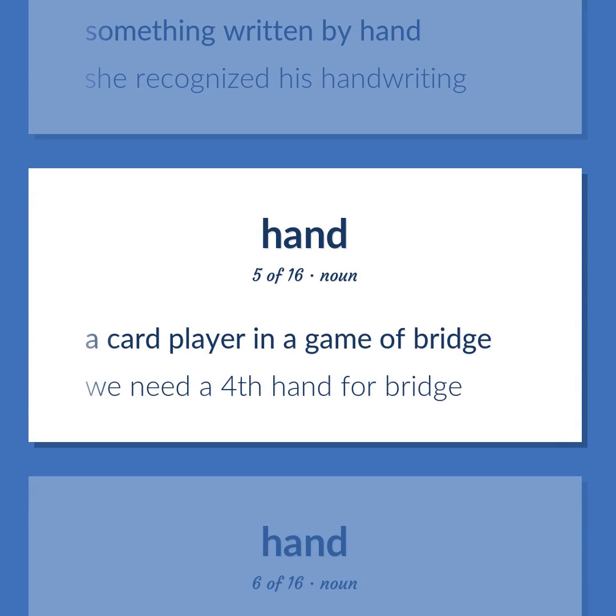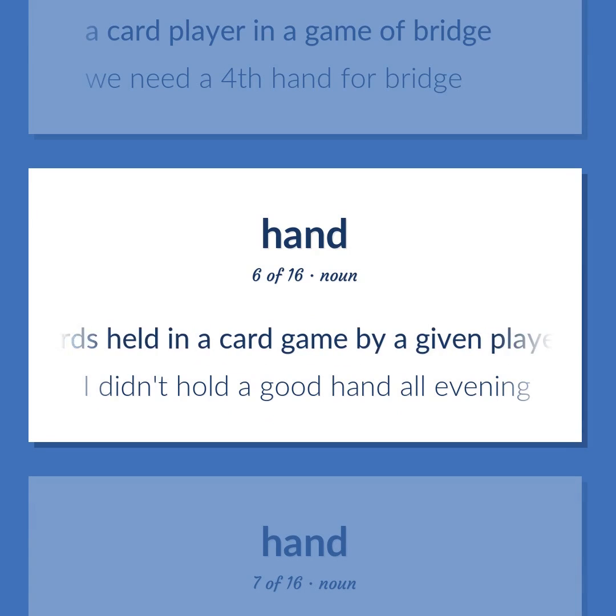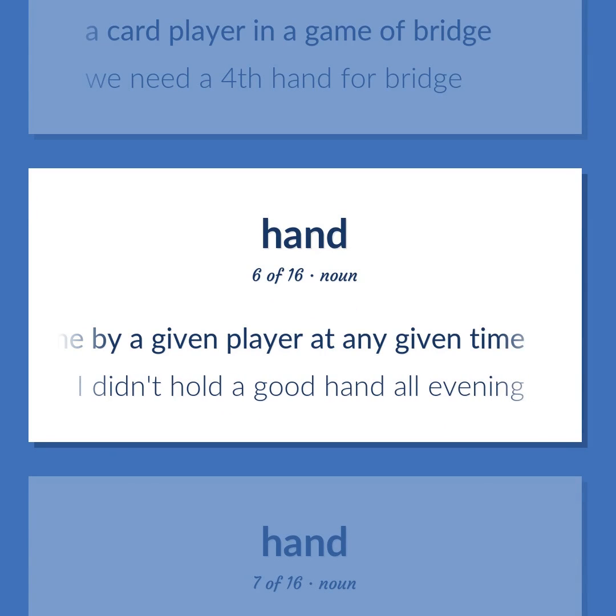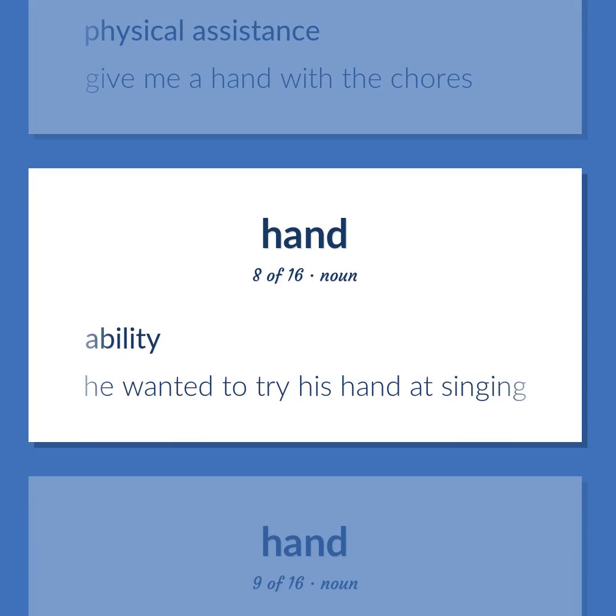A card player in a game of bridge. We need a fourth hand for bridge. The cards held in a card game by a given player at any given time. I didn't hold a good hand all evening. Physical assistance. Give me a hand with the chores. Ability. He wanted to try his hand at singing.